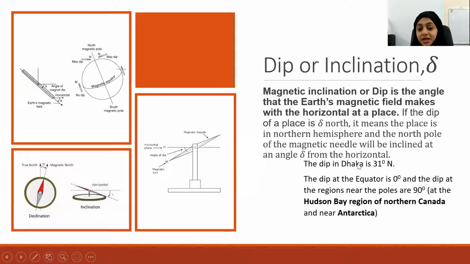So the dip in Dhaka is 31 degree north. What does that mean? Hasina, can you tell me what does that mean? Can you repeat the question? The dip in Dhaka is 31 degree north. What does that mean?